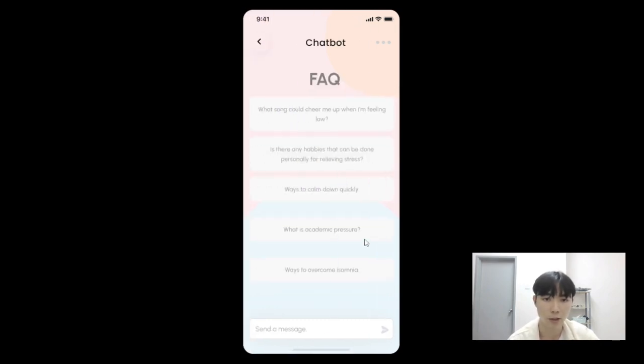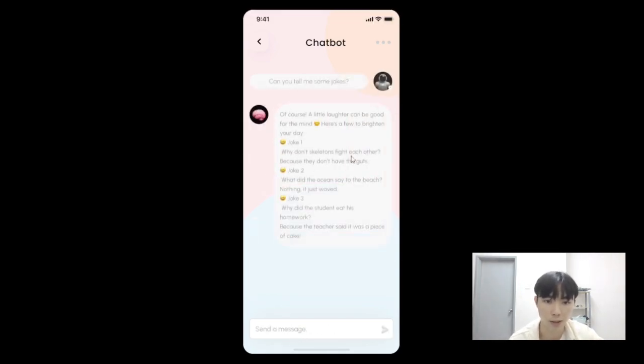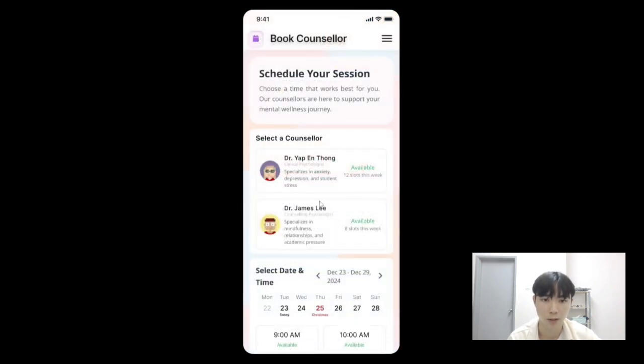So next we are going to test if the user is going to ask something that he wants to know from the chatbot. So the user can type the message here and click send. So for example, can the chatbot tell something to the user? So the chatbot says of course and answers. So finally the last test is about the escalation detector test. So if the user types something that might trigger the escalation, and clicks send, escalation will be detected and the chatbot will prompt the user to book a counseling session. So the user can click book a counseling session and move to the book counselor interface.